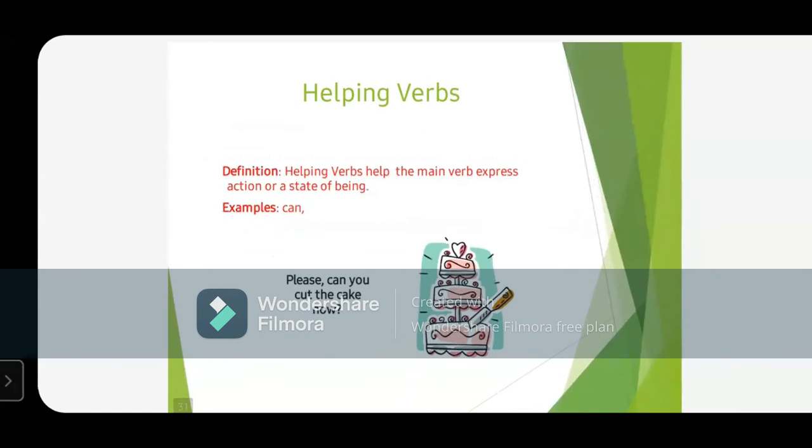So we are going to study what are helping verbs. You must be aware, is, am, are, was, were are helping verbs. No, not exactly. Helping verb depends on the way they are working. Helping verb क्या होती हैं? Which are used along with the main verb. जो main verb की सहायता करती हैं, तभी तो helping नाम रखा है. तो helping verbs are those verbs which are helping other verbs.